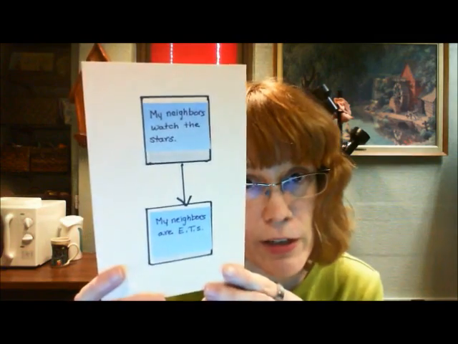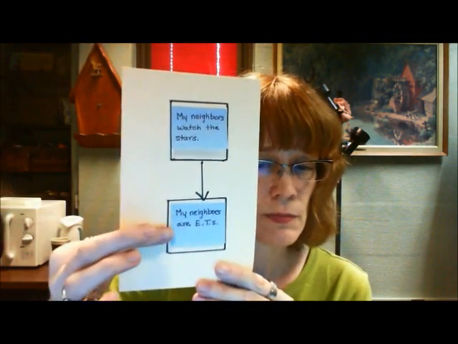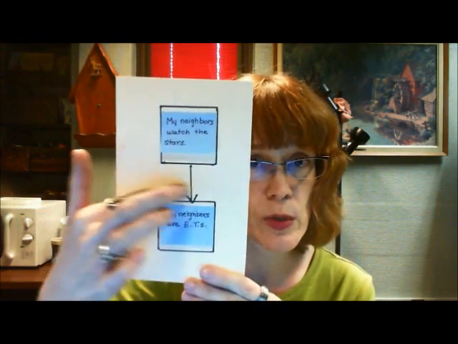For example, suppose I know that my neighbors like to watch the stars. And suppose I conclude from this that my neighbors must be extraterrestrials. There's the argument. My neighbors watch the stars. My neighbors are extraterrestrials. Reason, conclusion, inference between them.